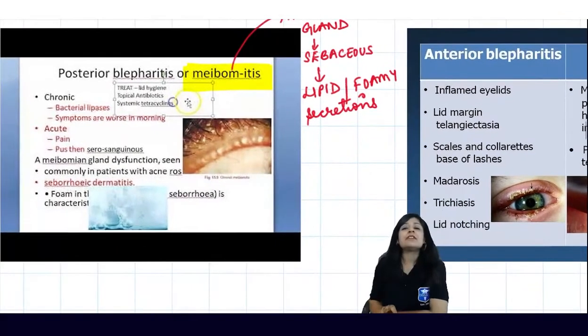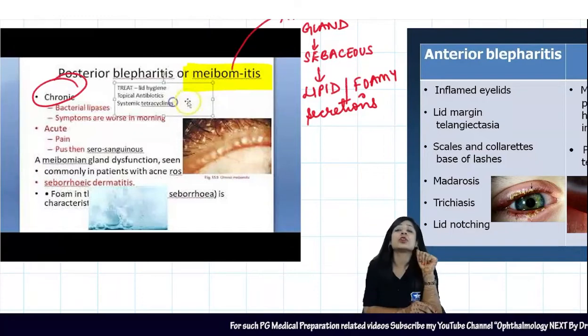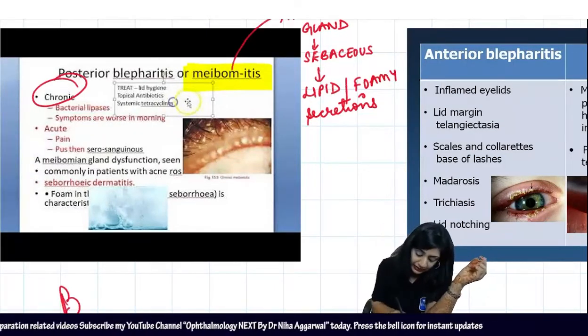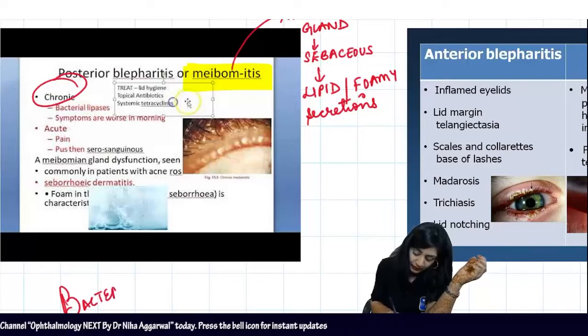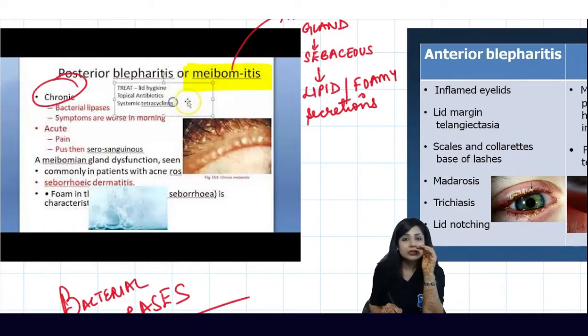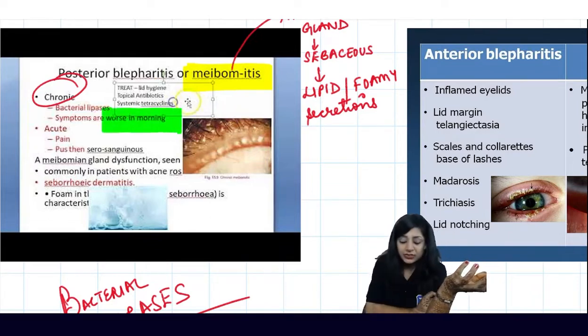And a very, very important thing is that the presentation mostly is a chronic one. Also, the pathogenesis mainly depends upon the bacterial lipases. The bacteria release the bacterial lipases. These lipases act on the lipids present in the secretions, and therefore cause the foamy secretions. Another important thing is that the symptoms are worse in the morning.